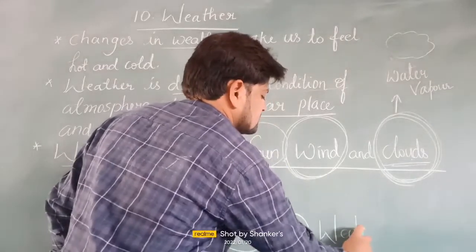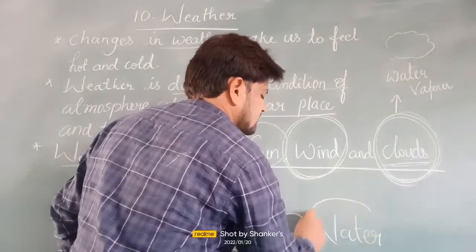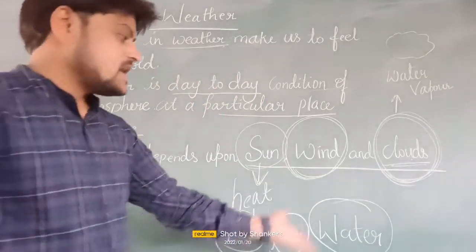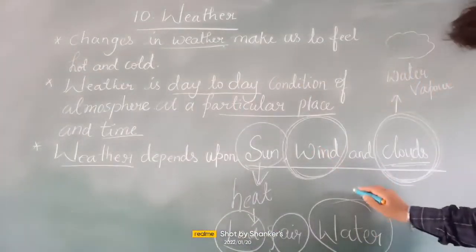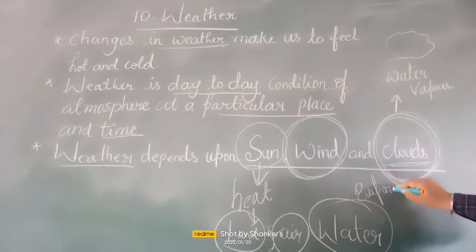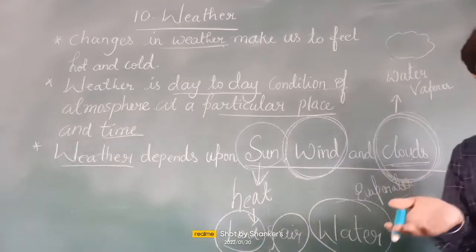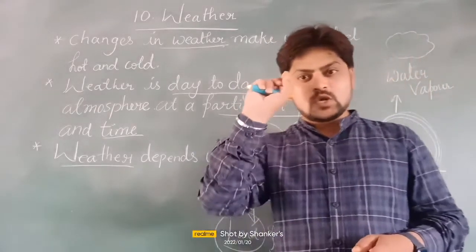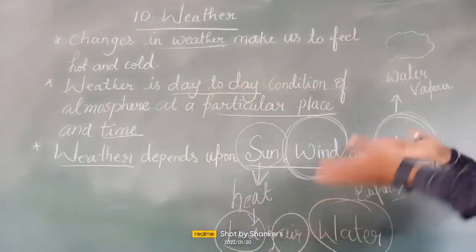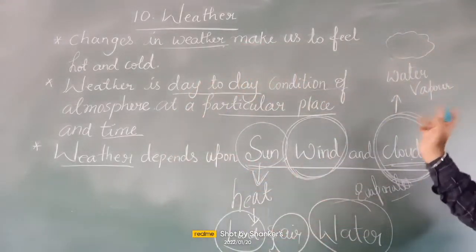When water gets heated up, water evaporates. When water evaporates, it goes in the form of tiny droplets, meaning small water droplets. They go high up in the sky to form clouds.